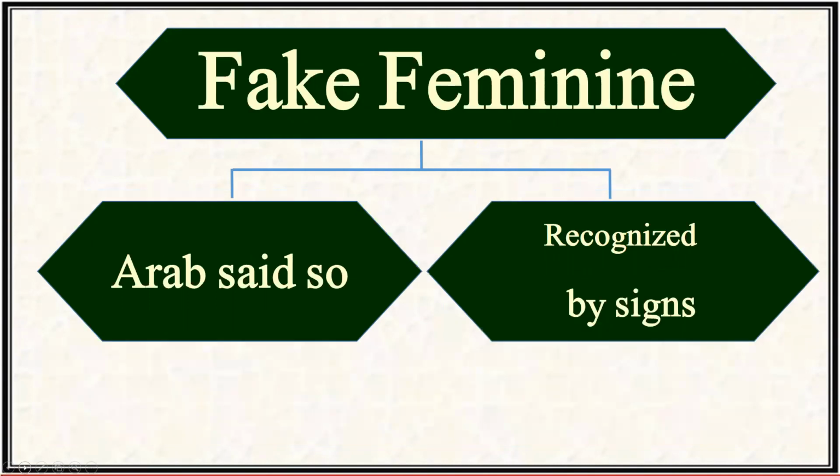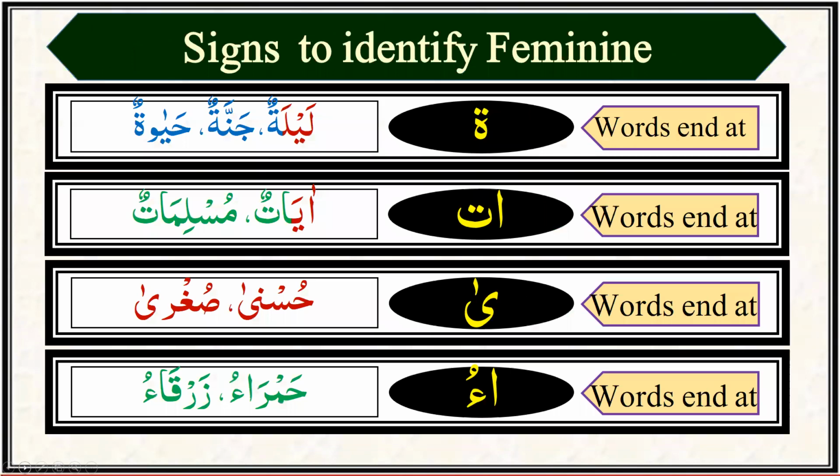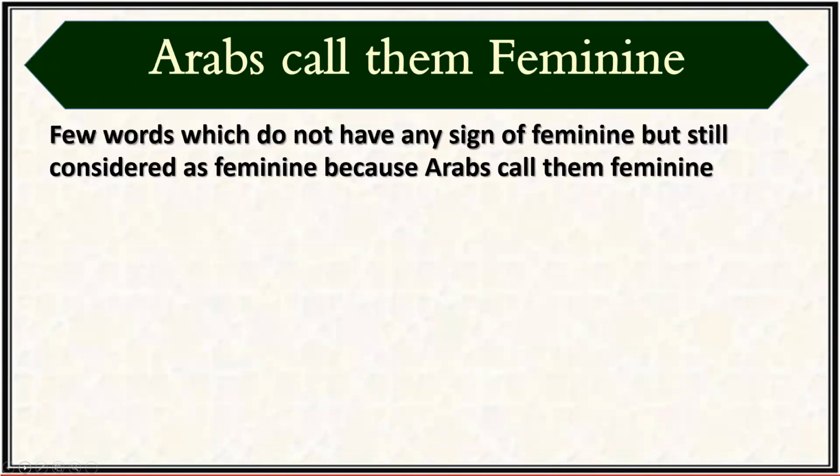Feminine can be of two types, one which can be recognized by the signs and others which Arabs used to call feminine. To identify the feminine, there are four signs we learned in the previous class, that is round ta, alif and elongated ta, alif maksura and alif mamduda. These all four signs occur at the end of the words.